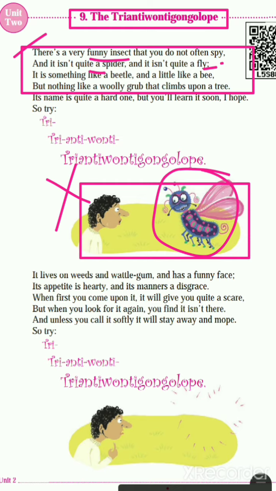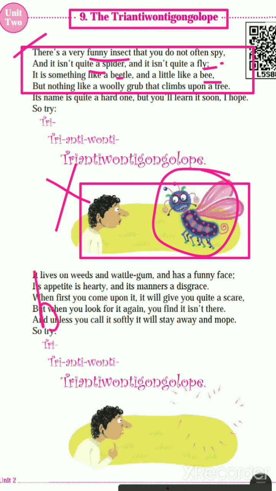So it's a very funny insect, but you didn't see that insect. Isn't quite a spider and isn't quite a fly. It means it doesn't look like a spider and it doesn't look like a fly. It is something like a beetle and a little like a bee.